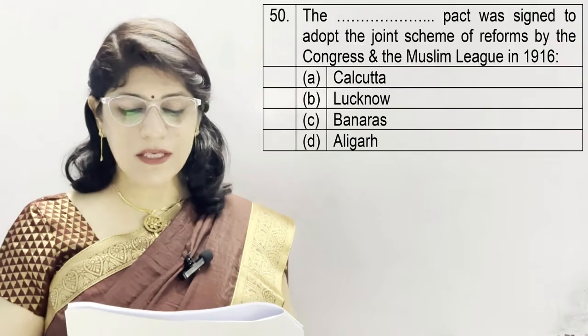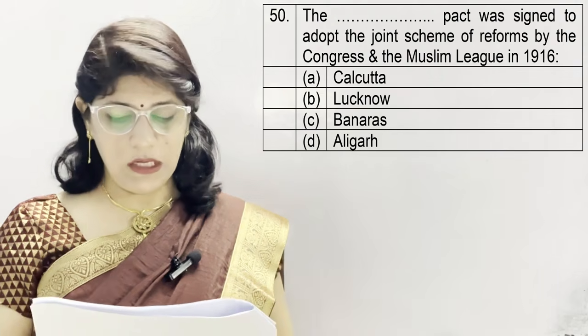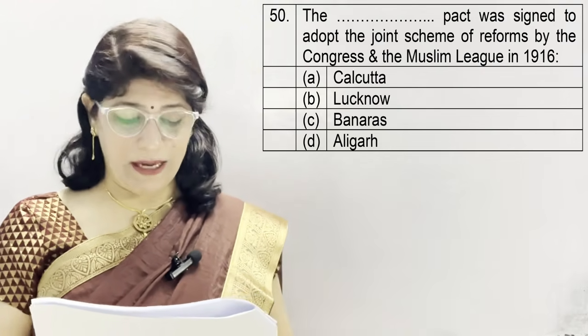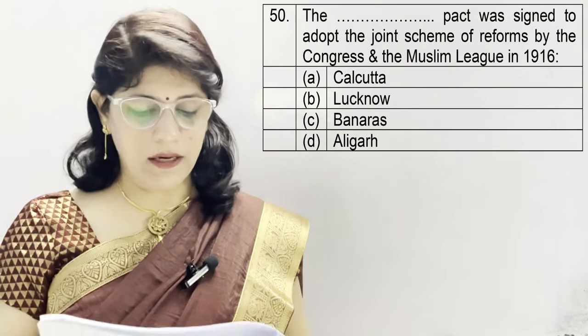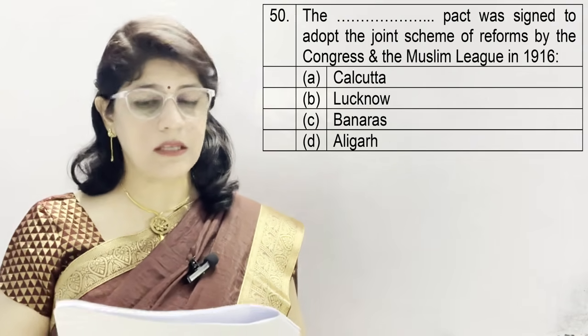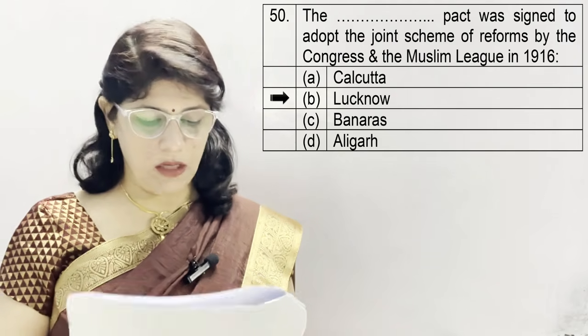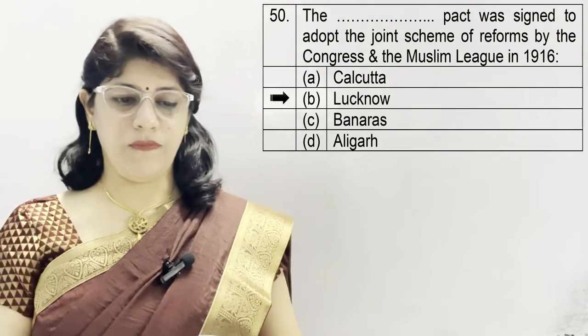Question number 50. The pact was signed to adopt the joint scheme by Congress and Muslim League in 1916. A option is Calcutta, B. Lucknow, C. Banaras, and D. Aligarh. And this famous pact is known as Lucknow Pact, which was signed by Congress and Muslim League in Lucknow. So, known as Lucknow Pact.